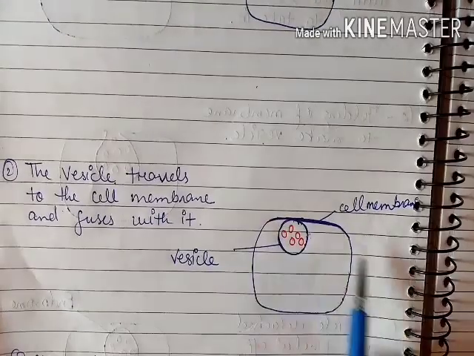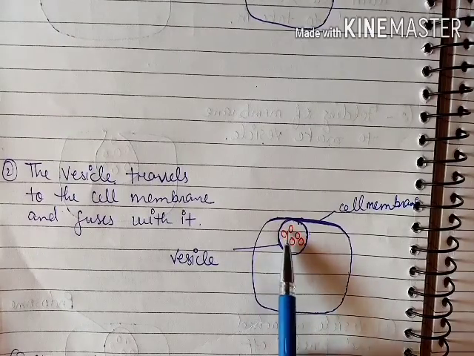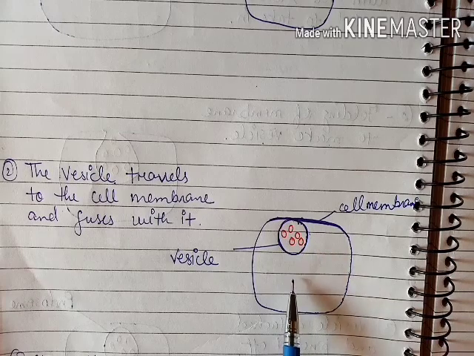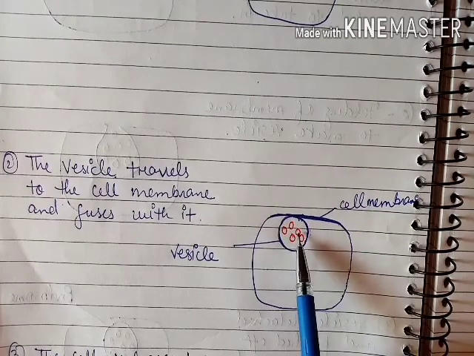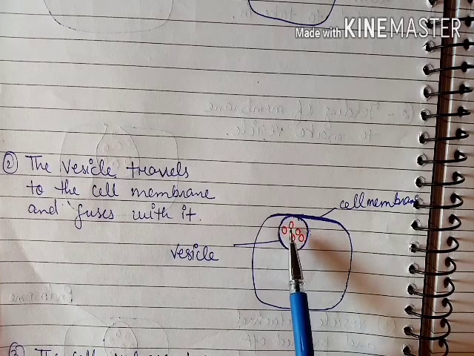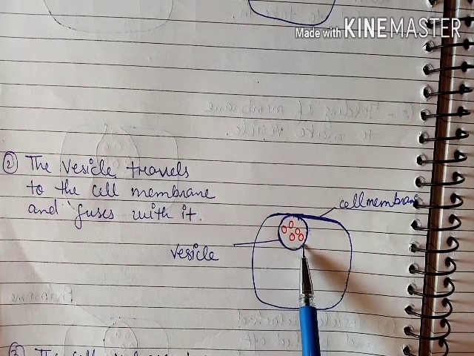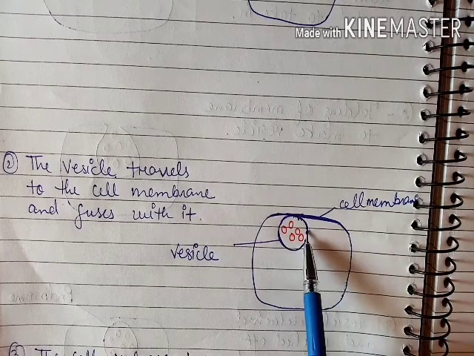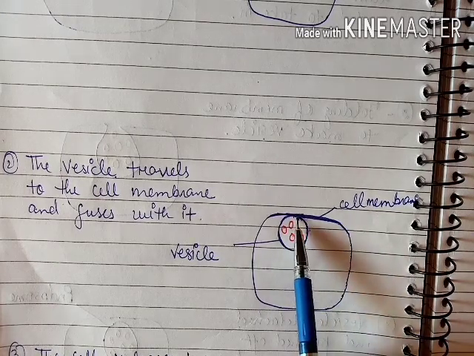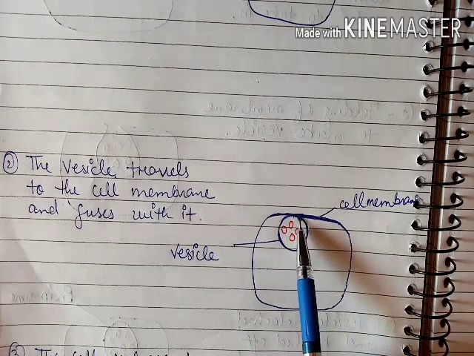Suppose there is a cell, and inside that cell there are some substances that have to move out from the cell. So in the second step of exocytosis, these substances will be filled up into the vesicle, and after the formation of the vesicle, that vesicle will move towards the cell membrane, and after reaching near the cell membrane they will fuse together.